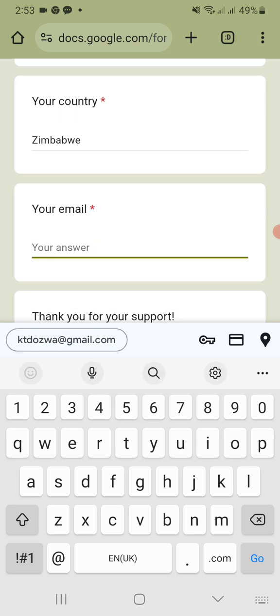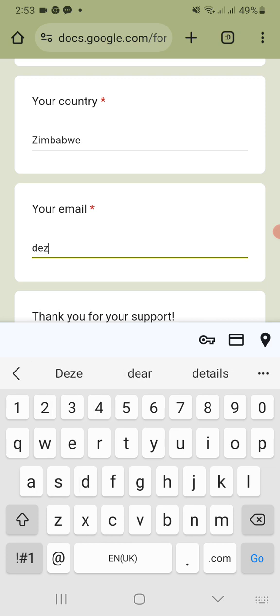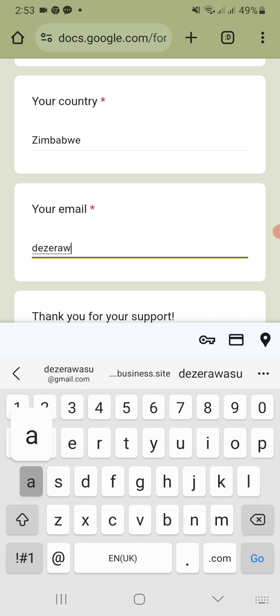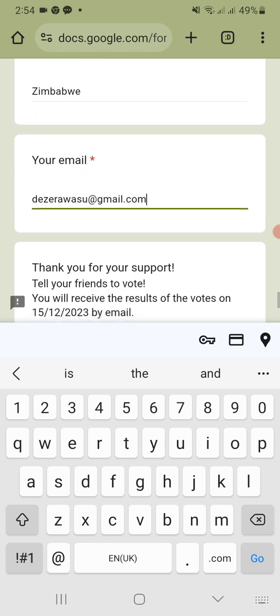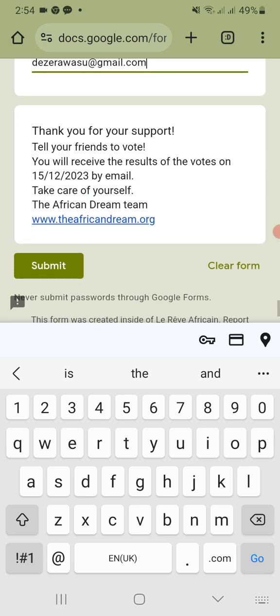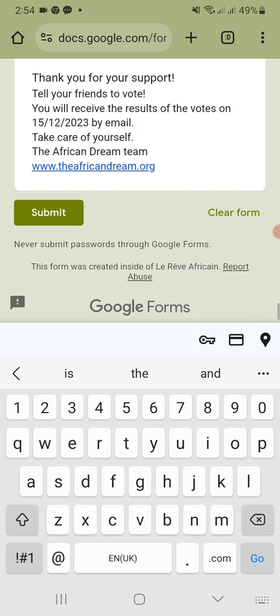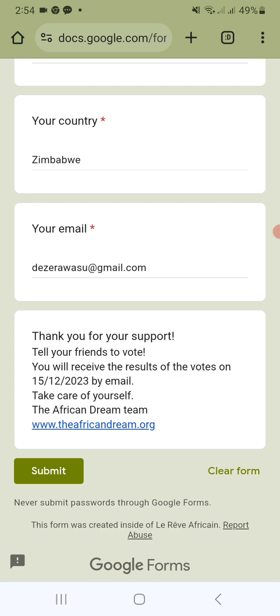Then it also asks us our email address. Then we will write our email address here, Deze RaWasu at gmail.com. There it is. Then it says thank you for your support. Tell your friends to vote. You will receive results of the votes on the 15th of December 2023. Then you click on submit. You're done with the voting process.